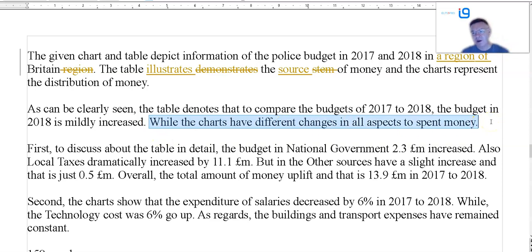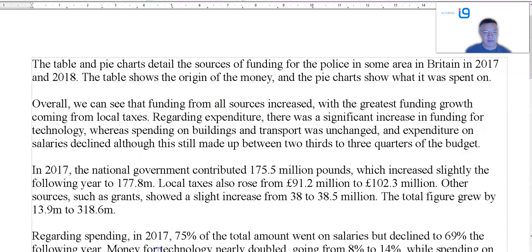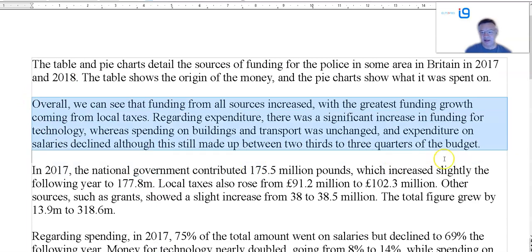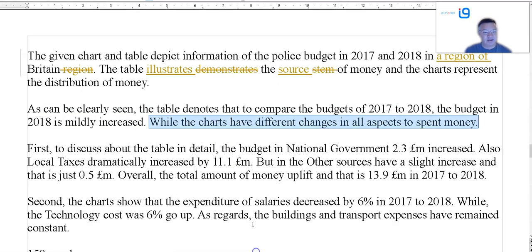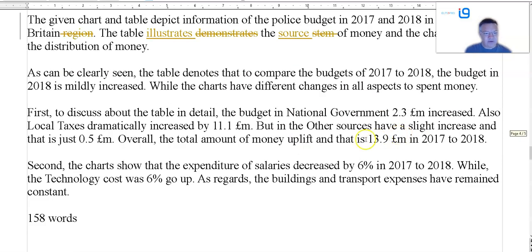So, right, overview. Again, if you want decent scores, you must have a decent overview. What's the key trends and features? I'll show you mine again. Right? That's gone up, that's got down, that's changed, that's not changed, right? Key trends and features. That's what you've got to get used to doing. Because if it's too vague, while the charts have different changes in all aspects. To expenditure, budget. Okay, first to discuss about the table.